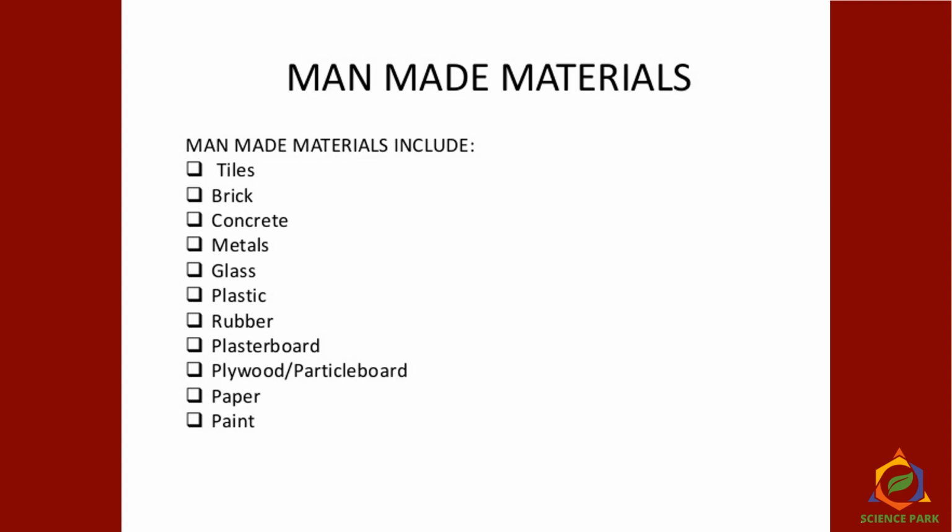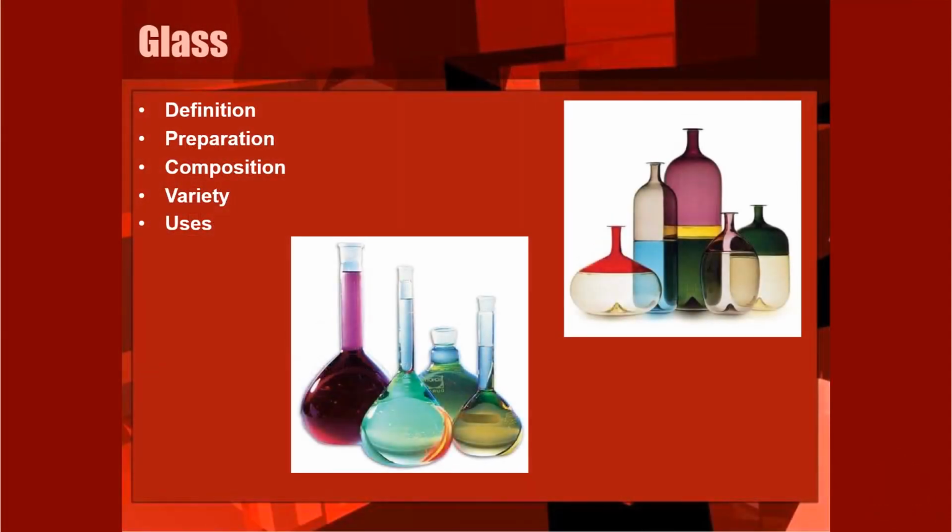So in the first part we saw all the details about plastic, right? Now let's see all the details and the chemistry behind glass. In glass we'll see one by one its definition, preparation, composition, varieties, and then uses of it.